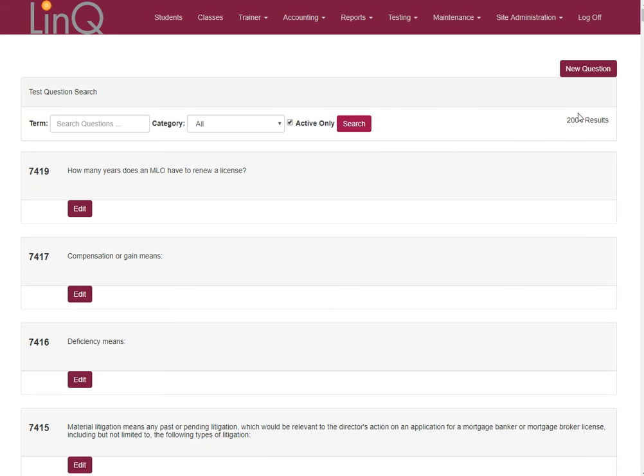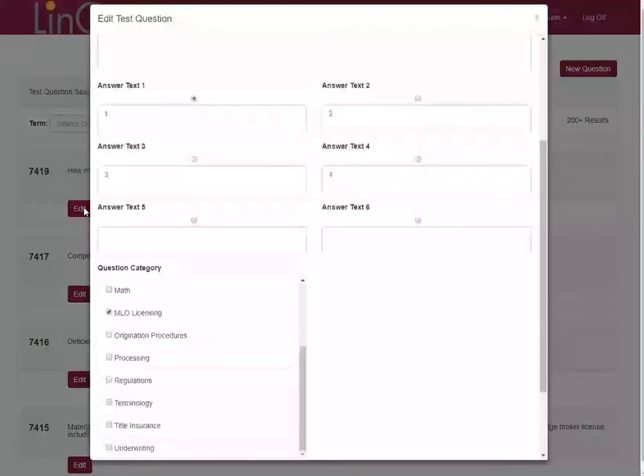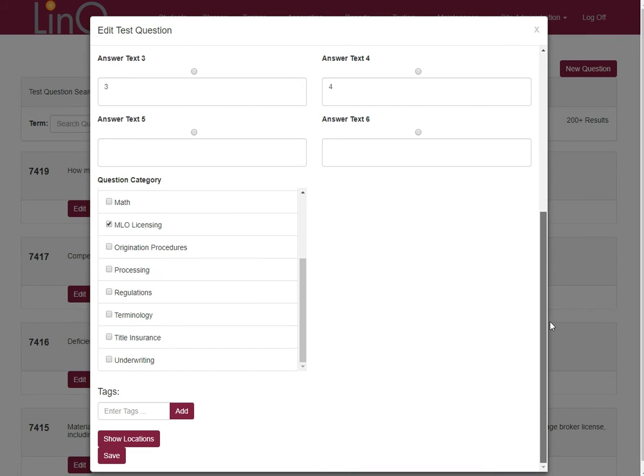I'm going to go ahead and search all of my questions. And it shows up here that we have over 200. That's where it tops out, 200 questions in the database. And actually you can see the very last question we added is right here. It was assigned a number of 7419. There it is. There's our question.